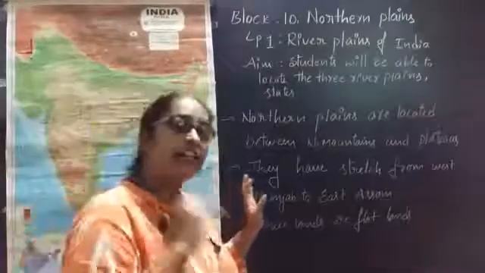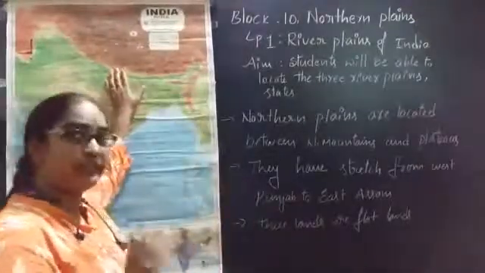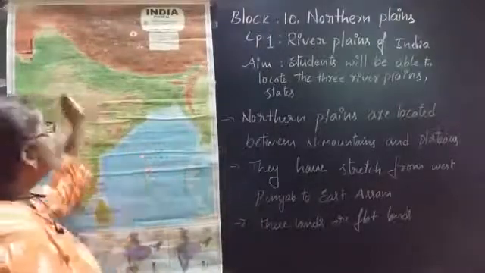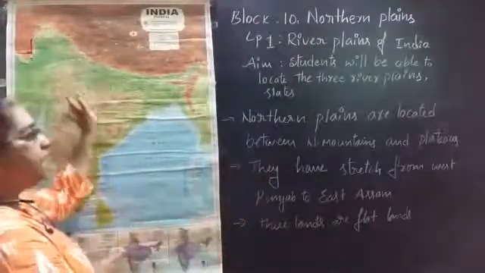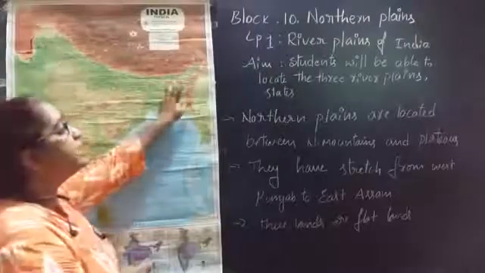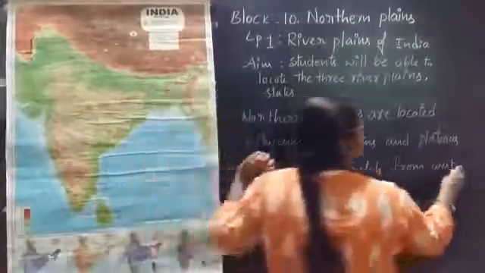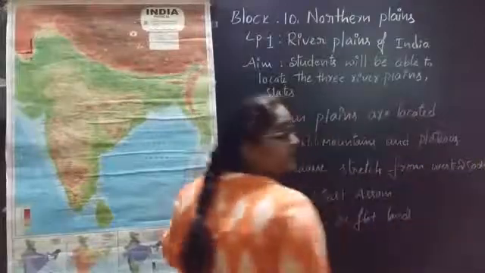Okay children, let's recall our lesson one more time. We are in which lesson? Northern plains. What are the points I have explained in map pointing? That the northern plains are located between the northern mountains and the plateaus. They stretch from the west side of Punjab to the east side of Assam, up to 2500 kilometers from west to east.